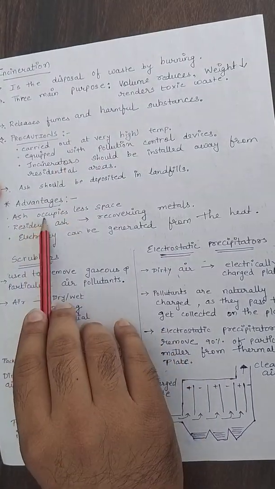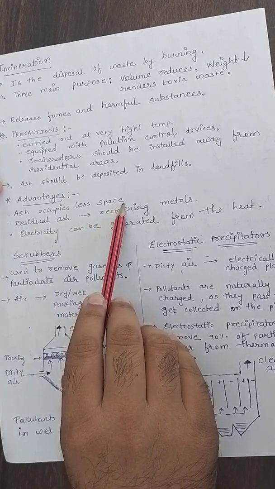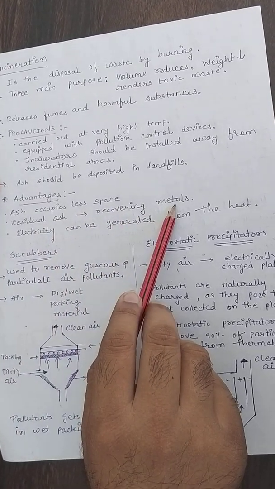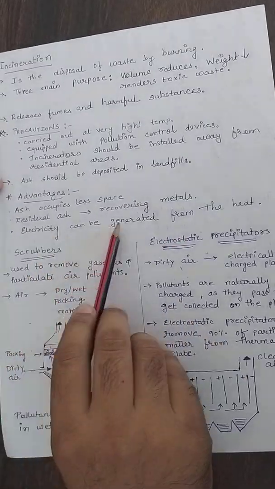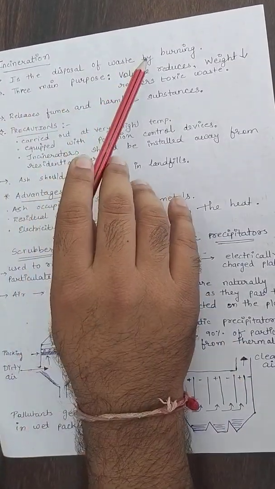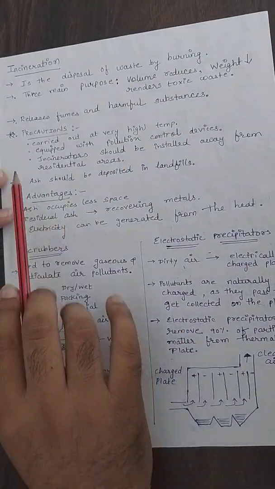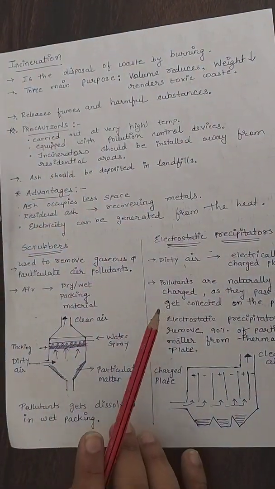Advantages are that the ash produced will require less space, the residual ash can be used for recovering certain metals, and electricity will be generated from the heat, because it is disposal of waste by burning. Electricity is also produced along with incineration.